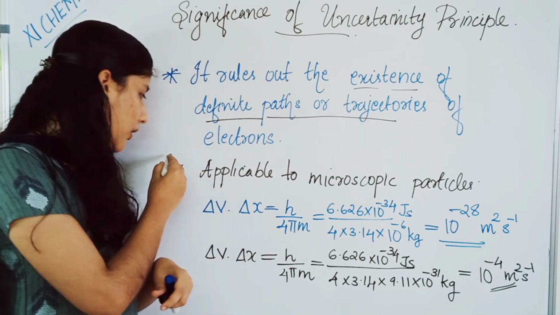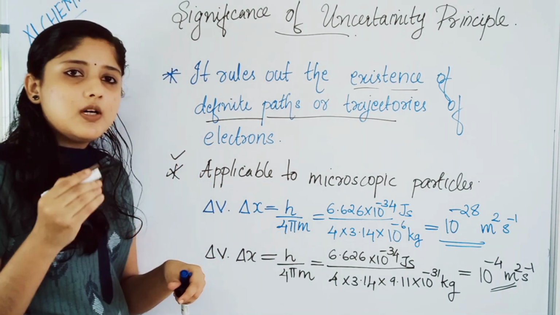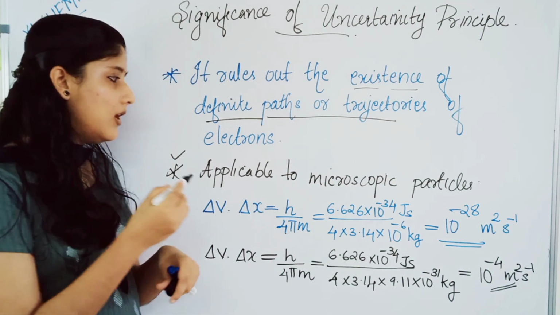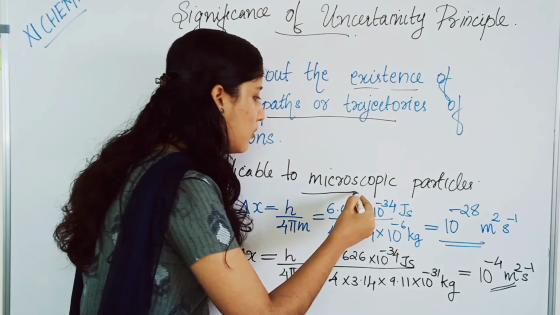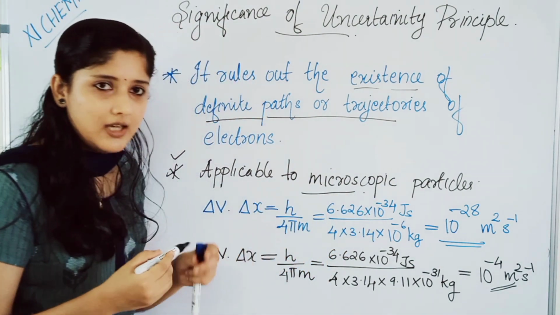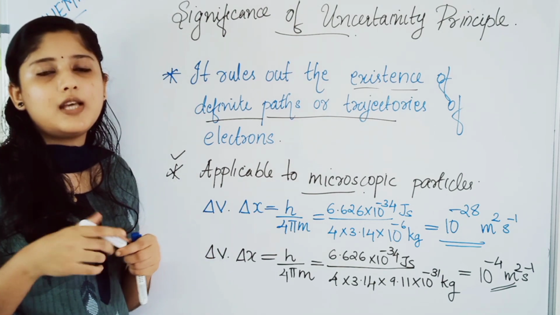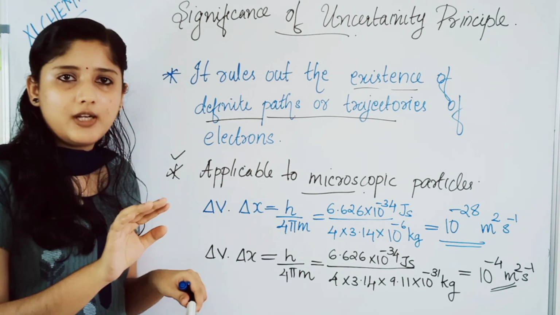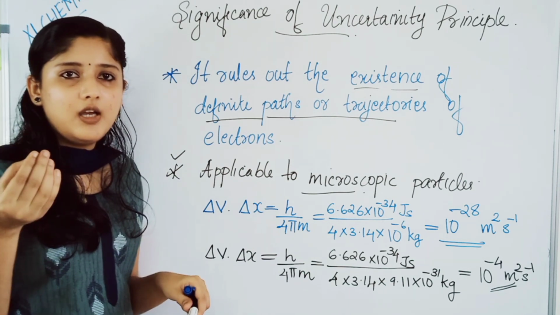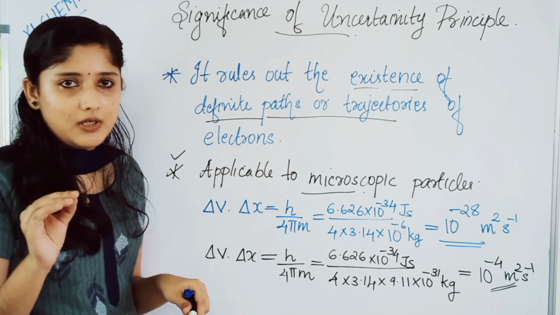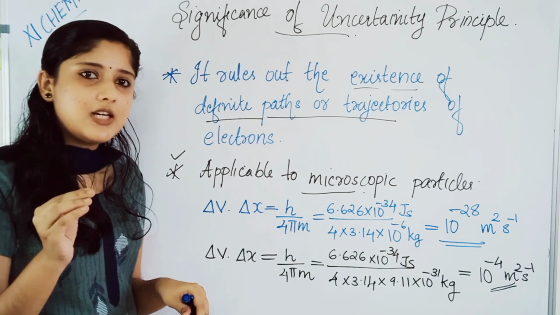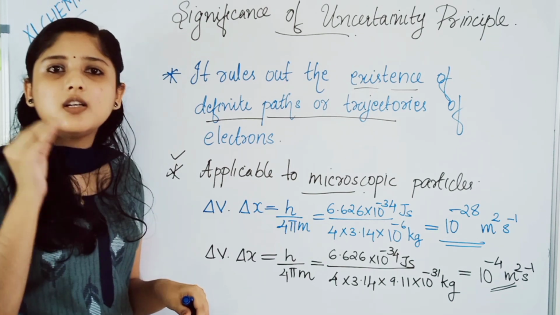Next important point: Heisenberg's uncertainty principle is only applicable to microscopic particles. For macroscopic, or bigger, particles, the uncertainty is negligible. What is the uncertainty principle?